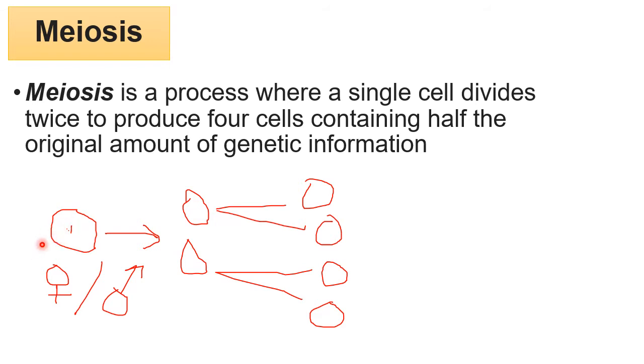If the parent cell has 100% genetic information, each daughter cell has 50% genetic information related to the parent. That's why it is called meiosis: a cell divides twice to produce four cells containing half of the original amount of genetic information.